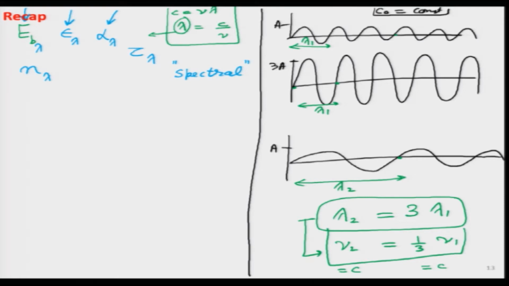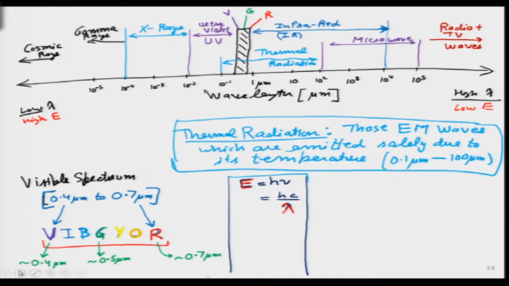Then I talked about this word spectral. We will be using this word very often in the next few lectures, and whenever we talk about the word spectral, we are talking about the wavelength dependence of any property. Then I tried to show different types of waves which can be created with different wavelengths. These are other case studies that we looked at, and I think this is the slide where we had stopped last time, where we were looking at thermal radiation.